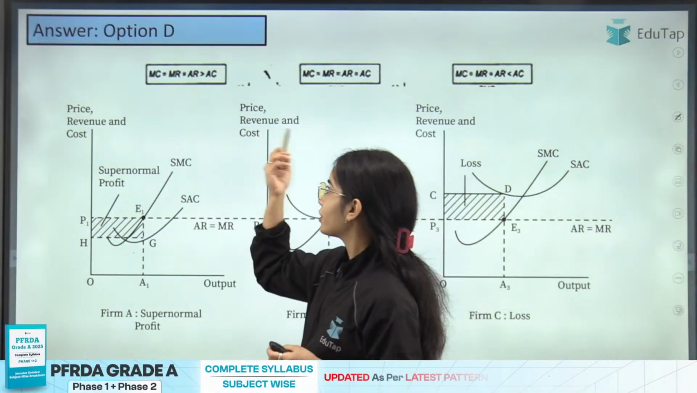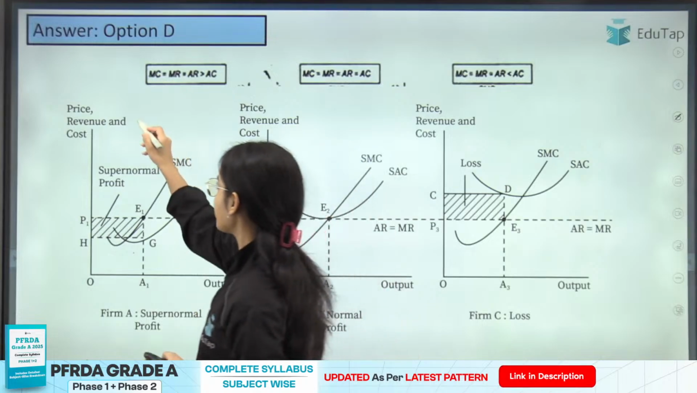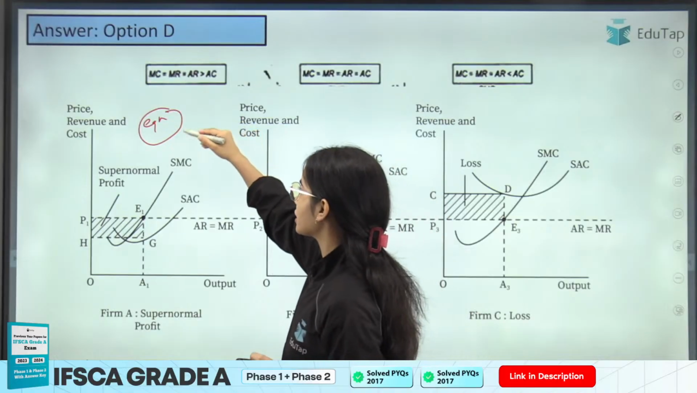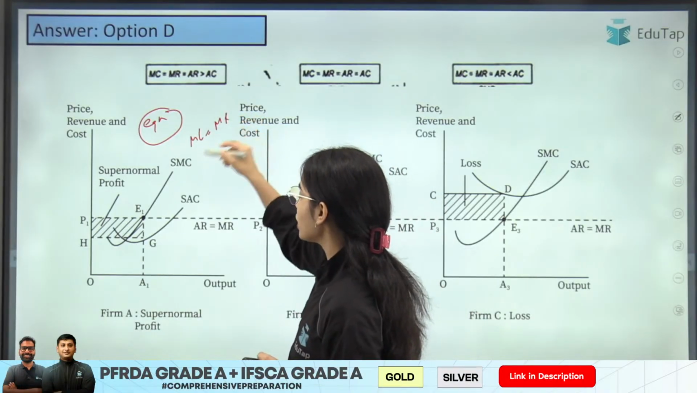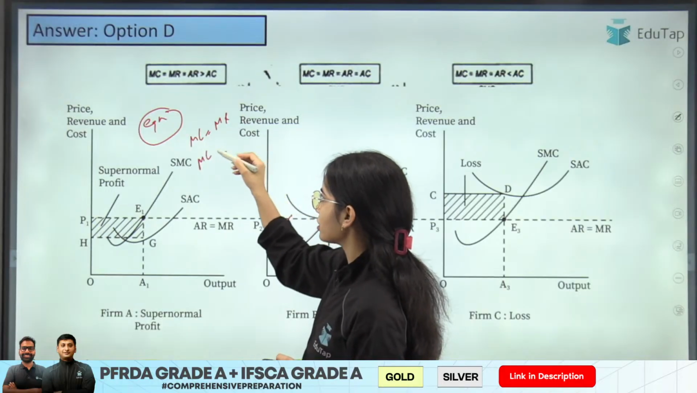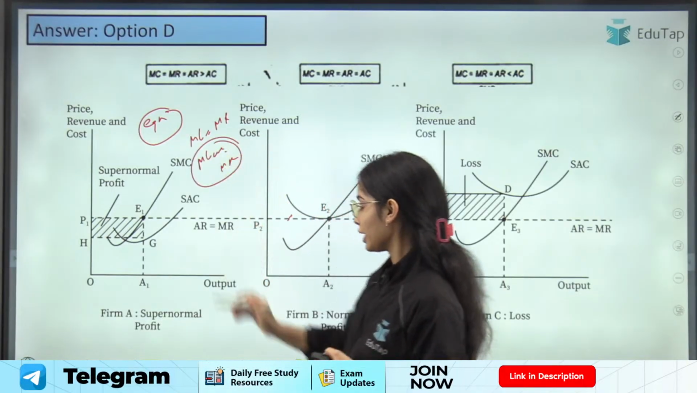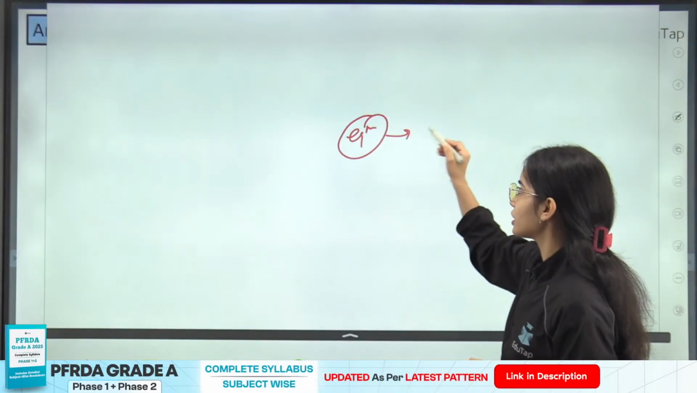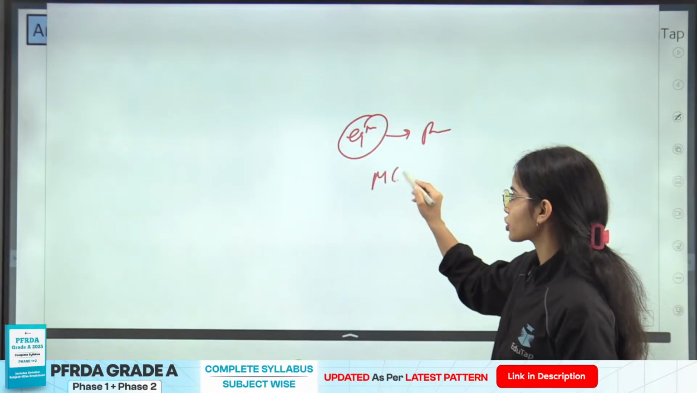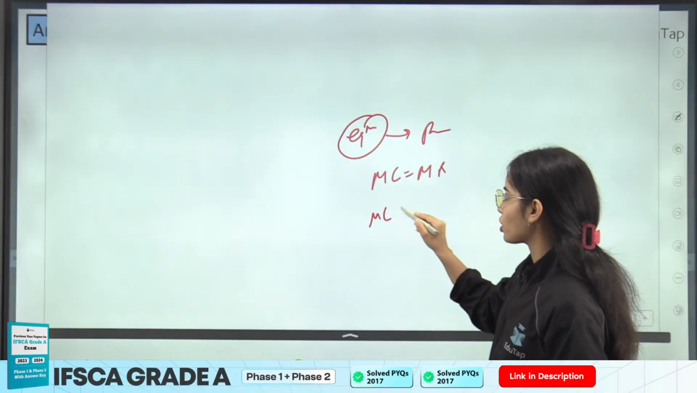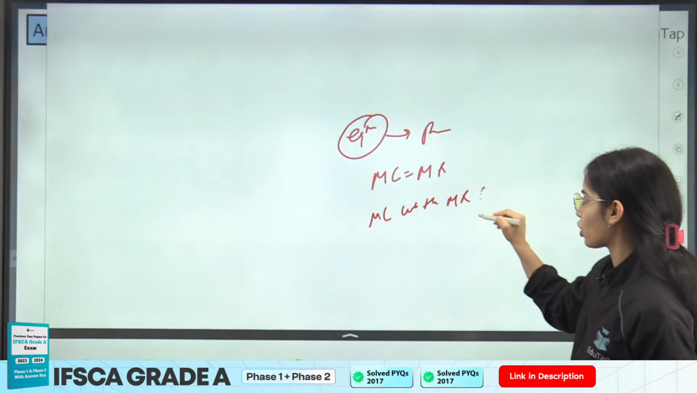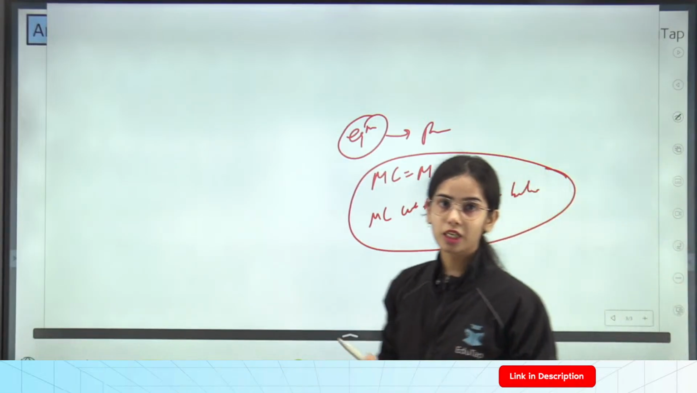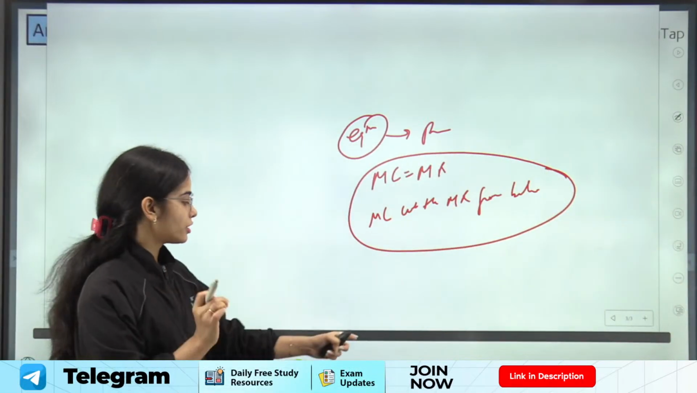Now the next thing is that if you want to find the equilibrium, the product will be produced till the level where the marginal cost is equal to marginal revenue, and the marginal cost cuts the MR, the marginal revenue, from below. So these are the 2 points of equilibrium. When these 2 points are met, there we have the equilibrium.